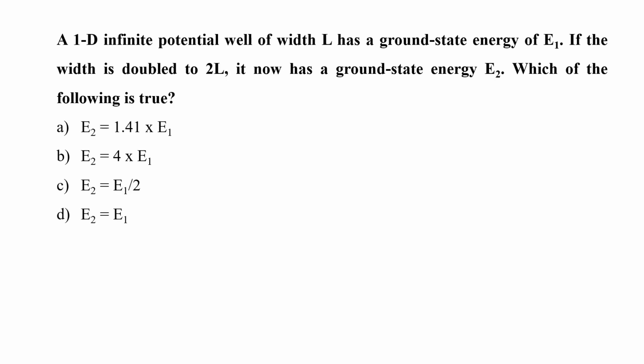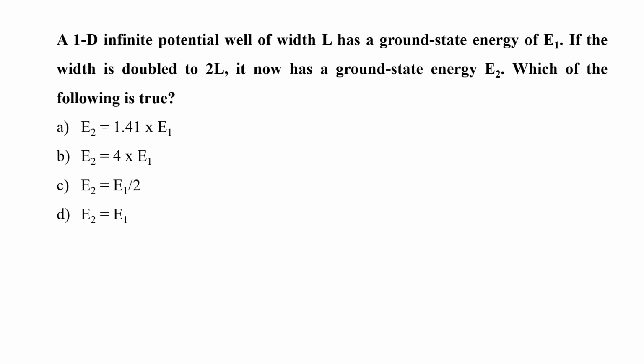A 1D infinite potential well of width L has ground state energy of E1. If the width is doubled to 2L, it now has a ground state energy of E2. Which of the following is true? A. E2 is equal to 1.41 into E1. B. E2 is equal to 4 into E1. C. E2 is equal to E1 by 2. Or D. E2 is equal to E1.